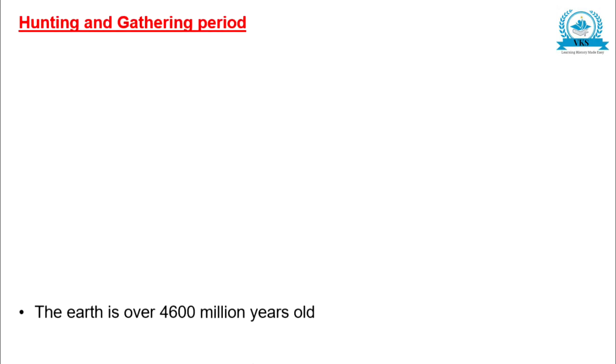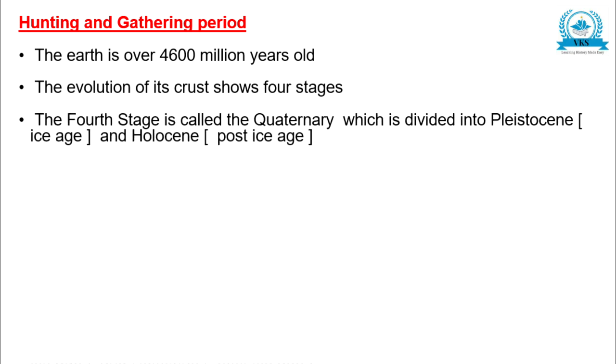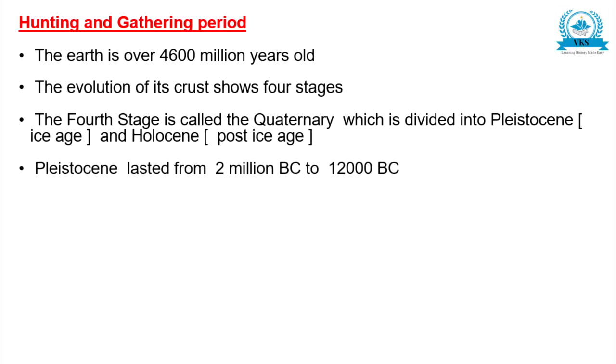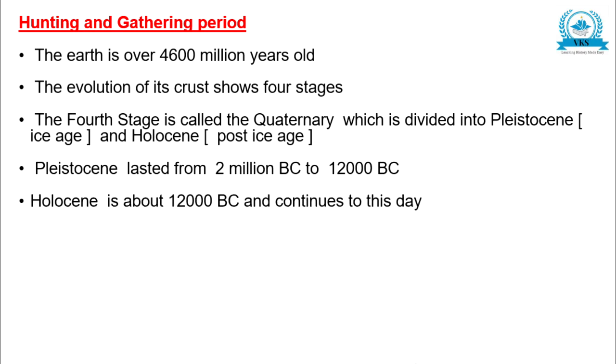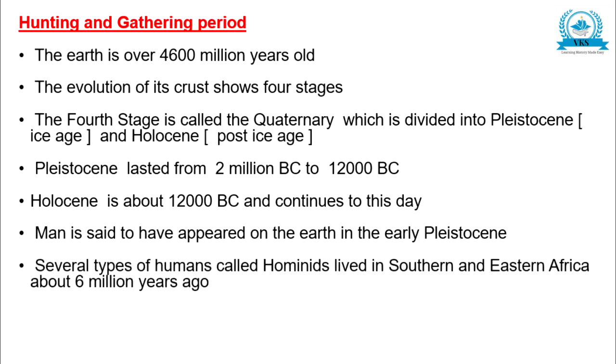Hunting and gathering period. The earth is over 4,600 million years old. The evolution of its crust shows 4 stages. The 4th stage is called the Quaternary, which is divided into Pleistocene, Ice Age, and Holocene, Post-Ice Age. Pleistocene lasted from 2 million BC to 12,000 BC. Holocene is about 12,000 BC and continues to this day. Man is said to have appeared on the earth in the early Pleistocene.